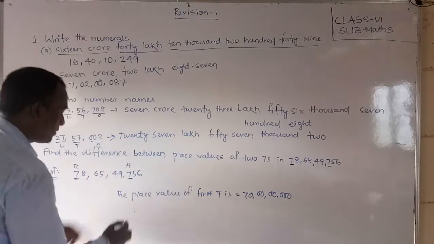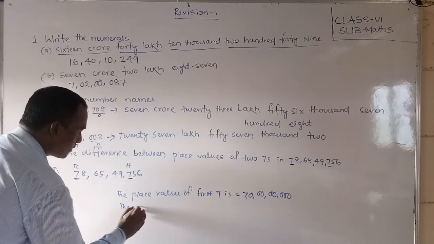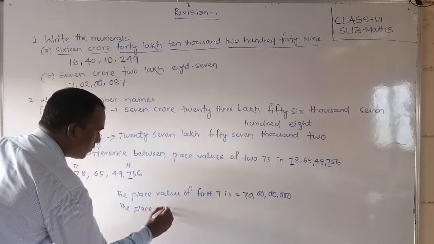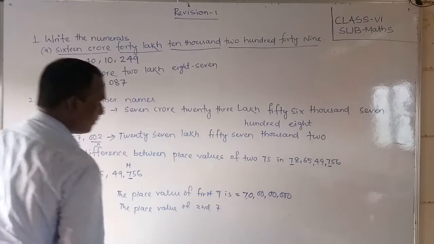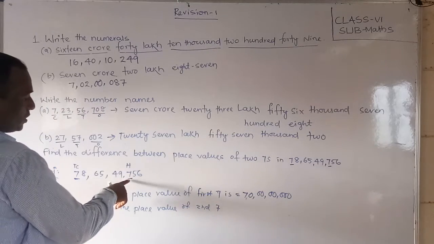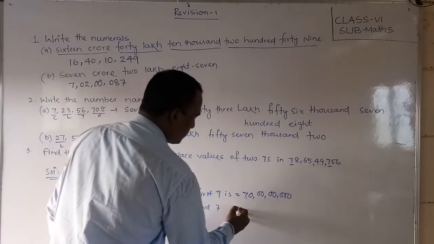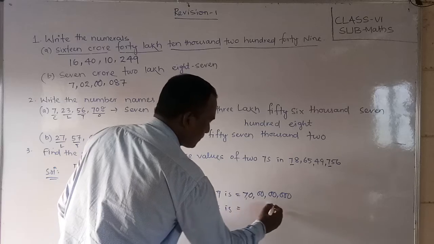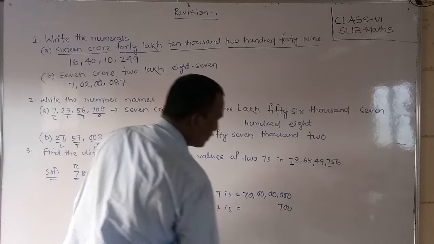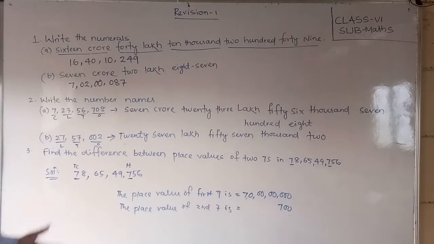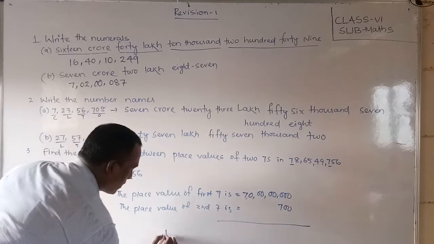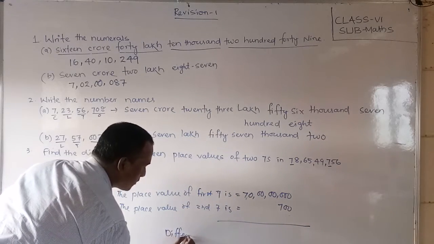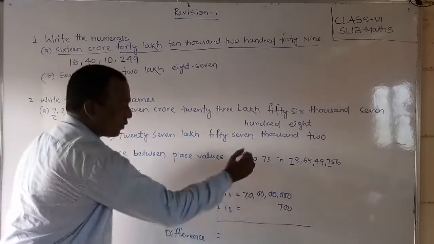Now place value of second 7. Okay, second 7 is this, so this is 100 place, so what will write it is 700. Okay students, so now we have to the difference. The difference is equal to, you should subtract two students.